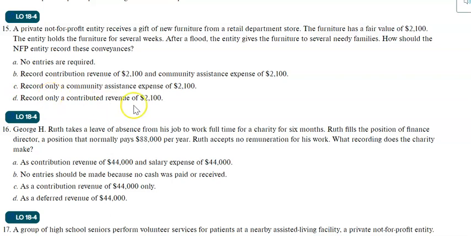C said record only a community assistance expense. Well, you have to do it, but before that you have to record the receipt as contribution revenues. D, record only contribution revenues. Of course you will record it as contribution revenue, but when you gave the furniture away, you also record a community assistance expense.